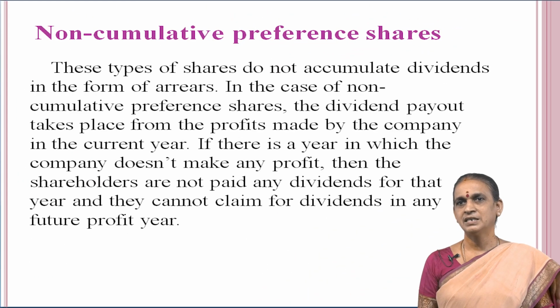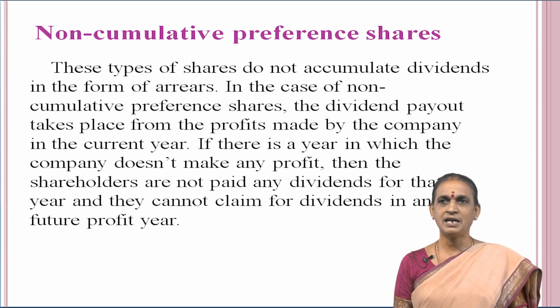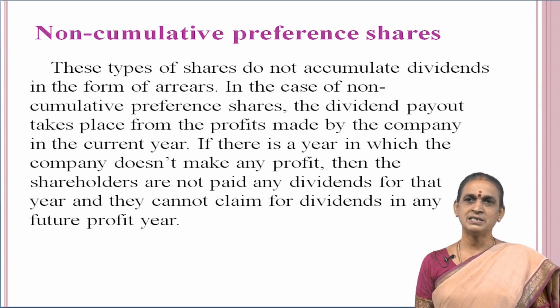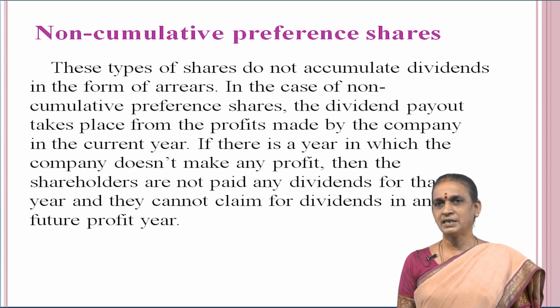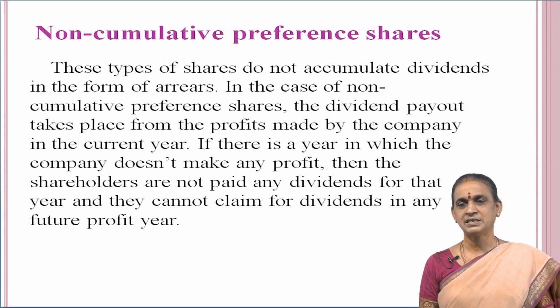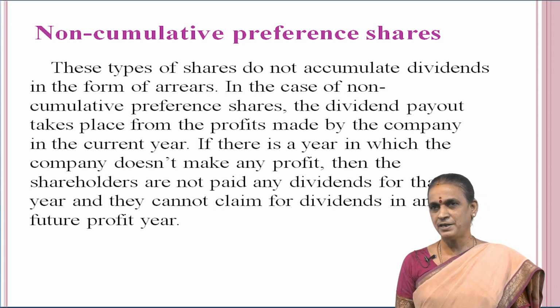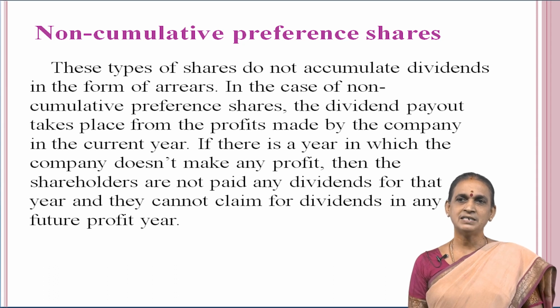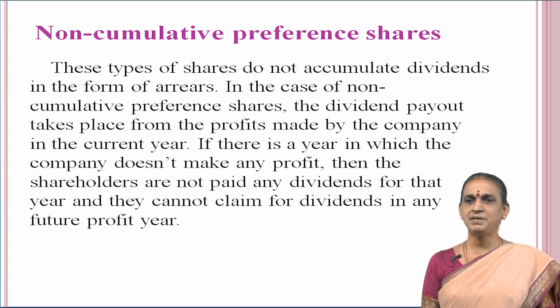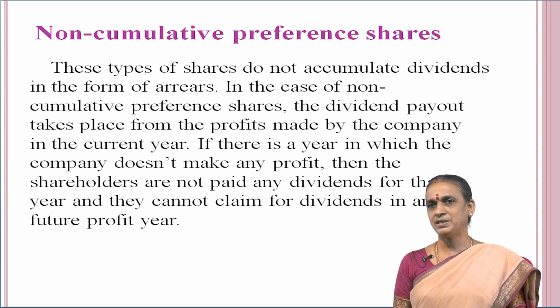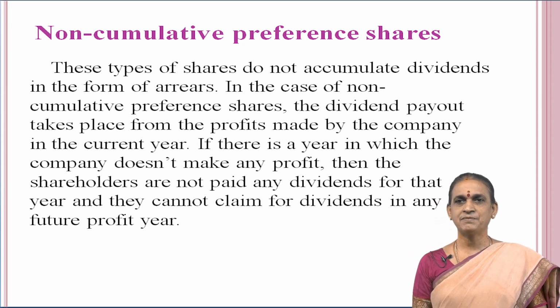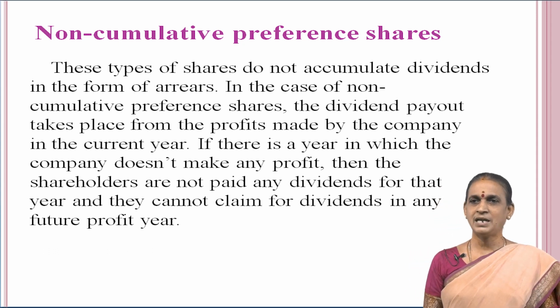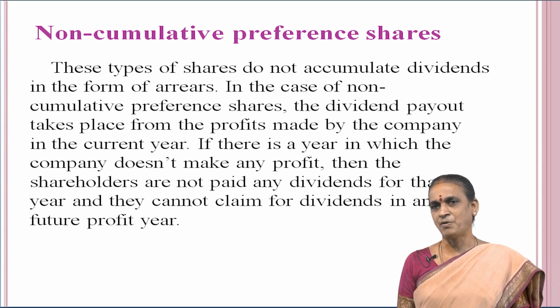Non-cumulative preference shares. These types of shares do not have accumulated dividends in the form of arrears. In the case of non-cumulative preference shares, the dividend payout takes place from the profit made by the company in the current year. If there is a year in which the company doesn't make any profit, then the shareholders are not paid any dividends for that year and they cannot claim dividend in any future profit.